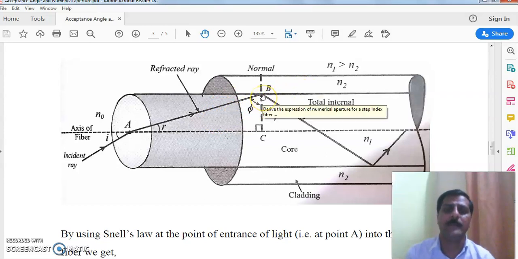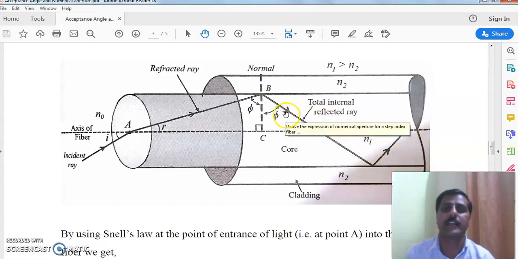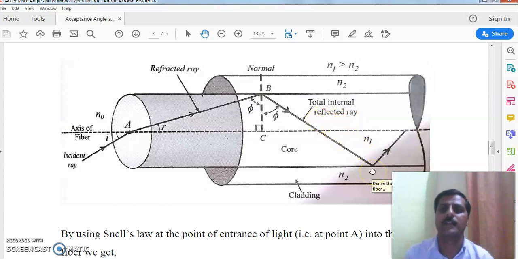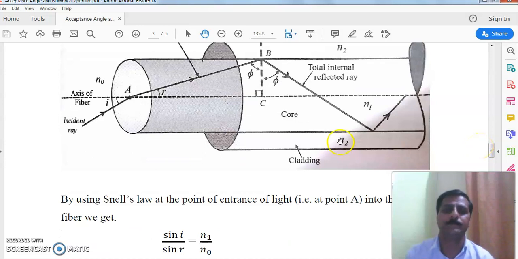So at B it suffers total internal reflection if the condition that the angle of incidence is greater than the critical angle is satisfied. Then it goes in the downward direction, reaches the interface, and again suffers multiple reflections upward and downward, and goes toward the end.